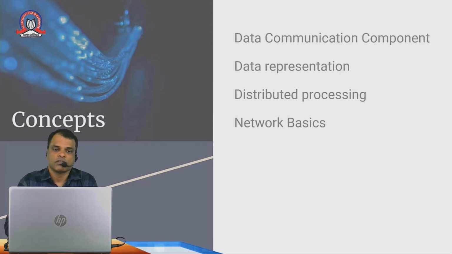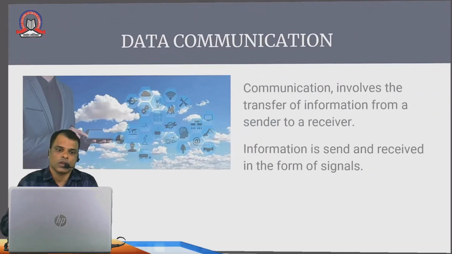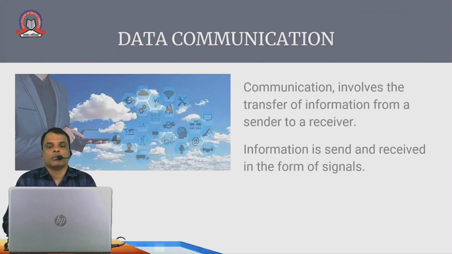Let us start with the first concept, that is data communication. First, to understand what is data communication, we will first learn what is communication. Basically, communication involves the transfer of information from a sender to a receiver. Here, if you note, the sender and receiver are important.